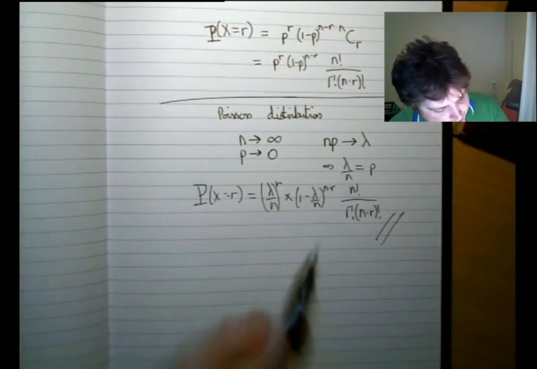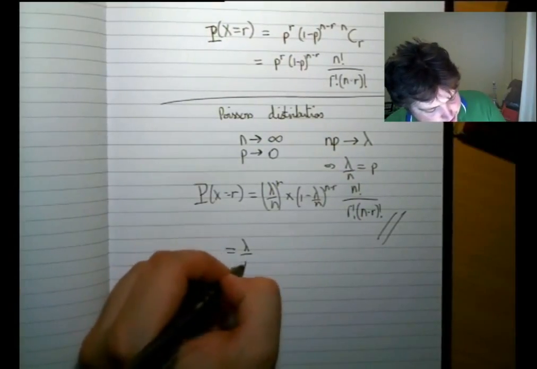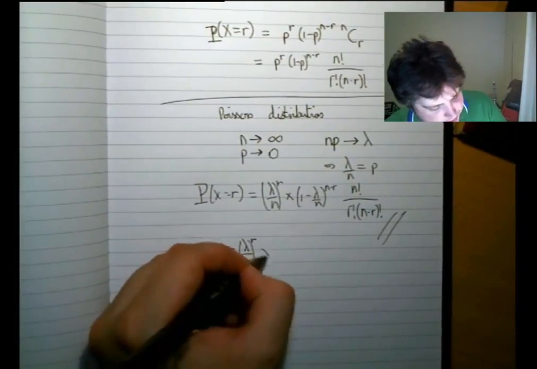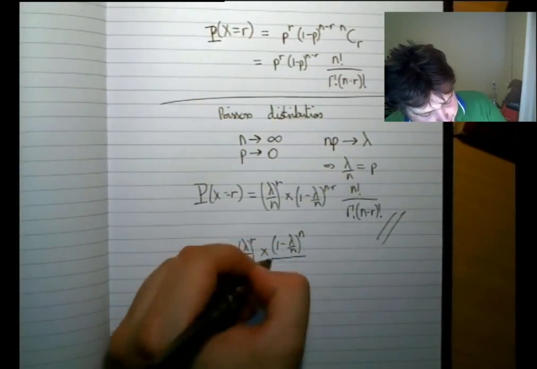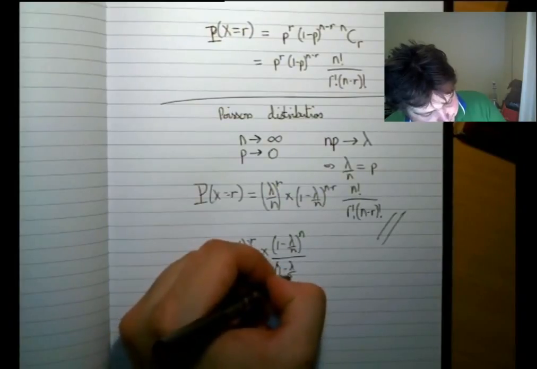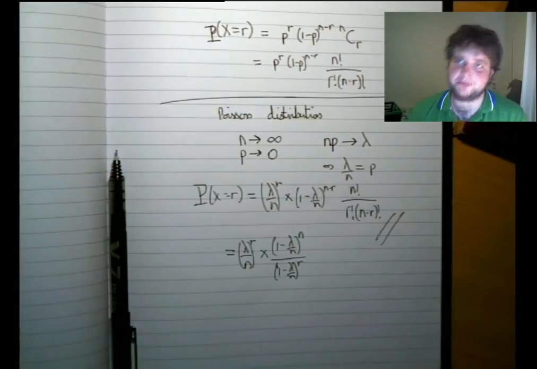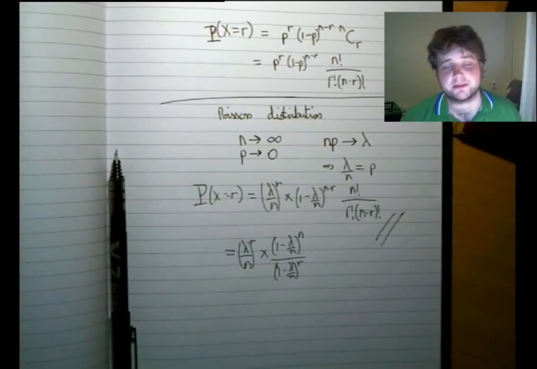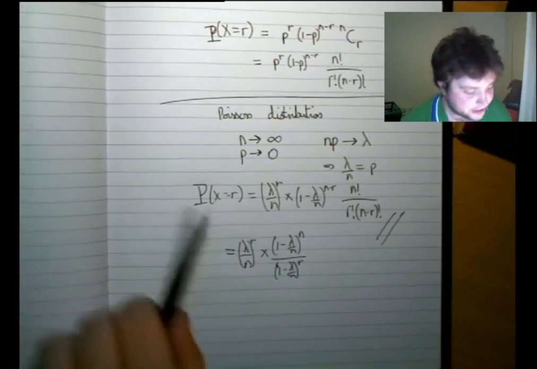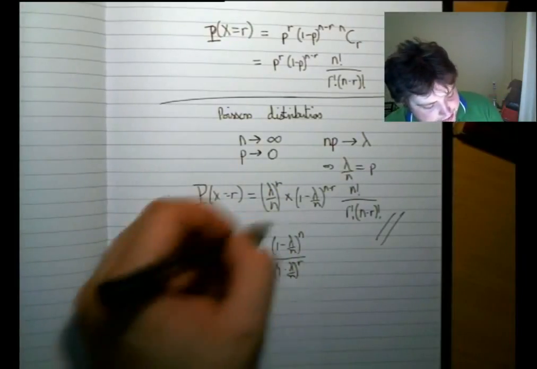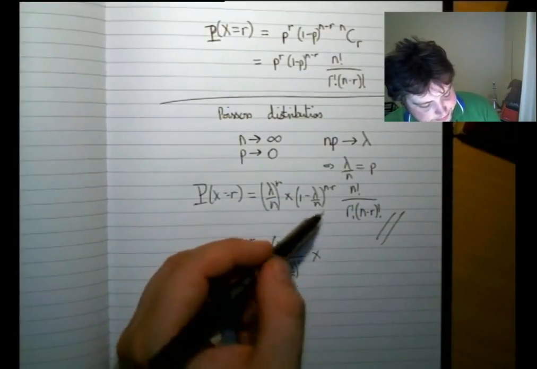Alright, moving on. This is the major trick here. It's not even difficult, but this is the thing. You just split up this power like that. Something to the power of a minus b is equal to something to the power of a divided by something to the power of b. That's a pretty basic mathematical fact you should have learned early on. This is really what's going to make it possible for us to do it.